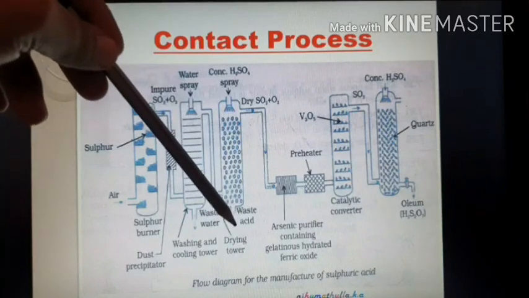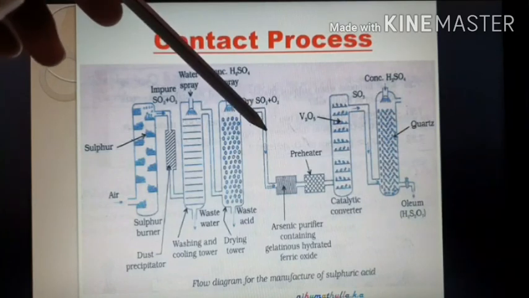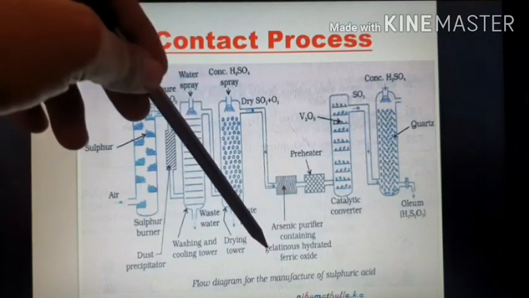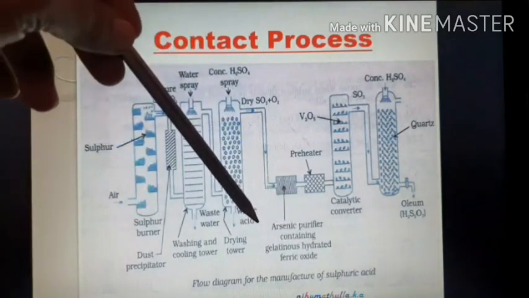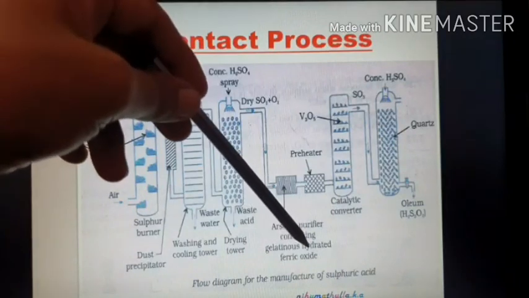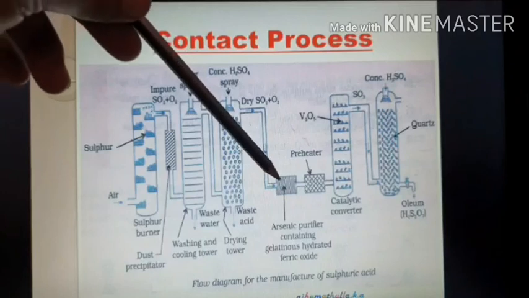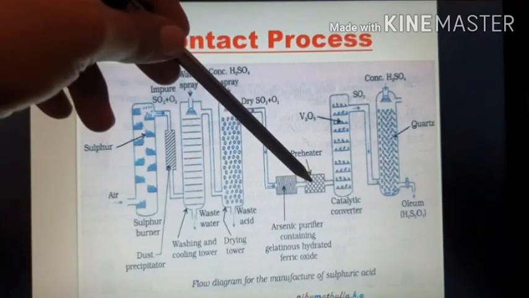Waste acid is removed from the bottom. The dry, moisture free sulfur dioxide and O2 is passed into the arsenic purifier containing gelatinous hydrated ferric oxide, Fe2O3.H2O, hydrated meaning water molecules, and then it is preheated in the heater.